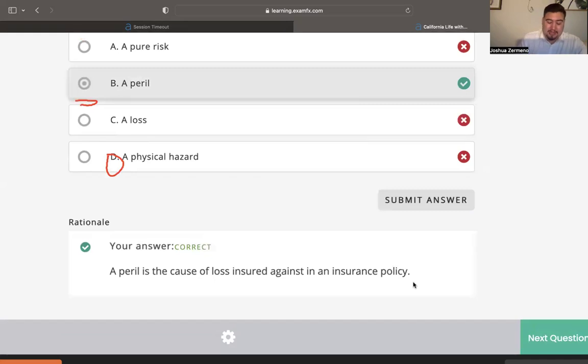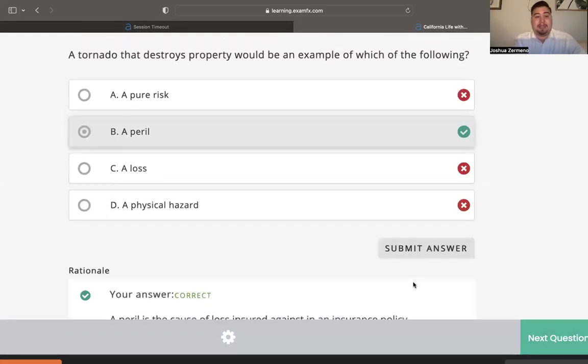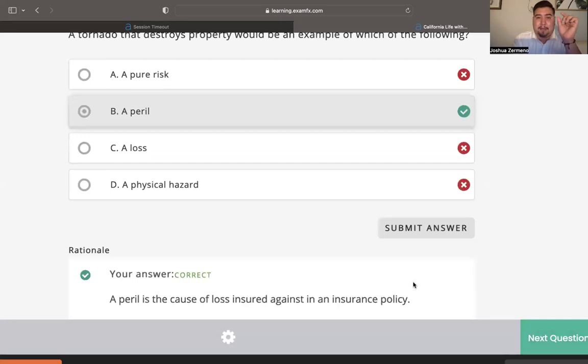The correct answer is it is known as a peril because they gave the accident a name. Like if they would have said earthquake, fire, flood, tornado, hurricane, they named the accident. They didn't just say accident. That is now considered peril, okay? When they name an accident.